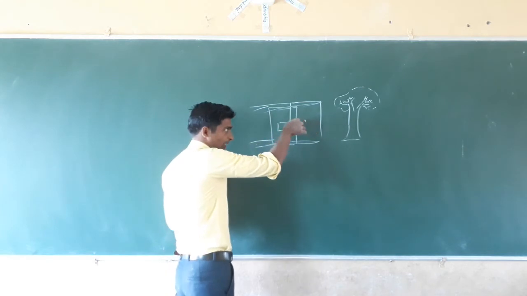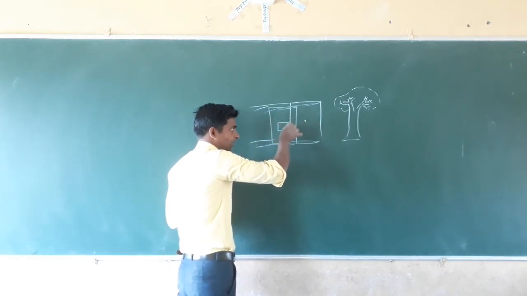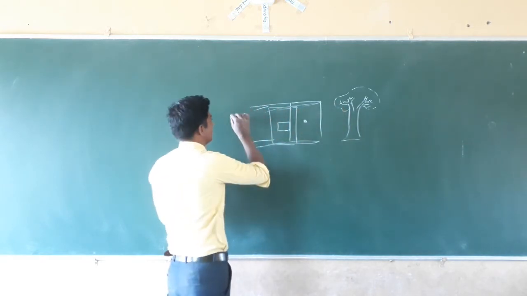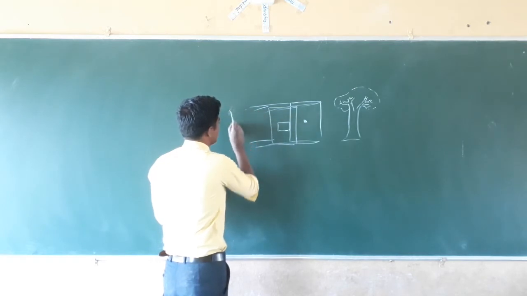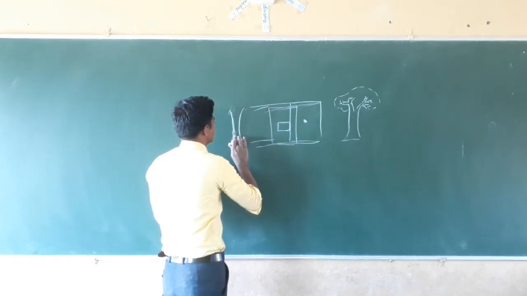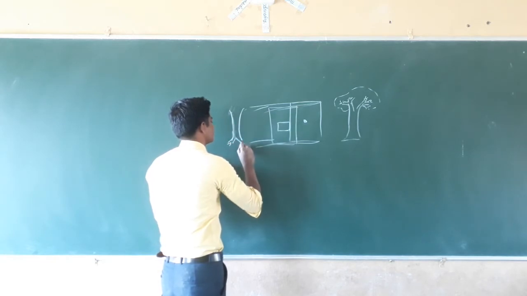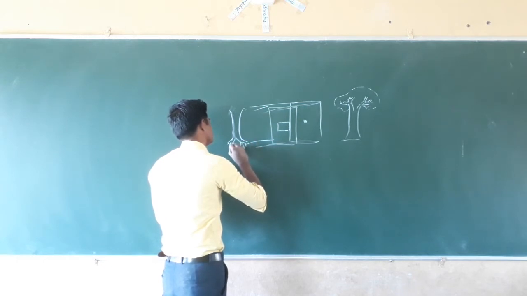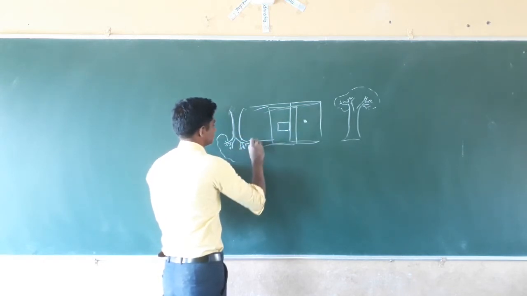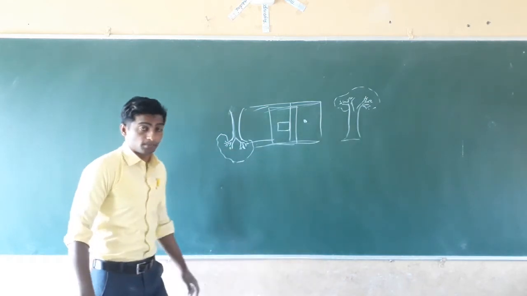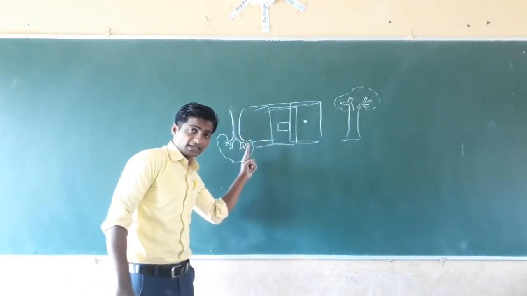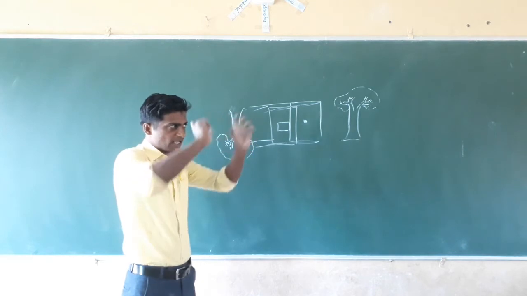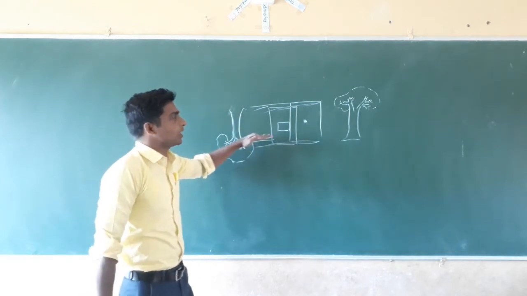When we see through this square and pinhole, the plant will appear inverted. We will see an inverted plant. A blurred inverted image will form on the screen. That is called the pinhole camera.